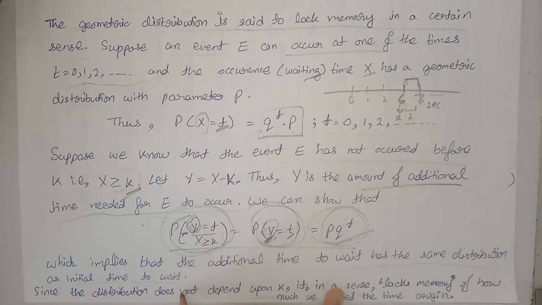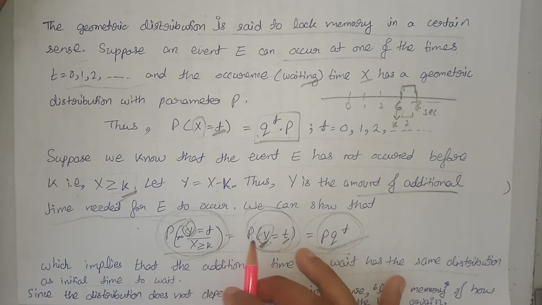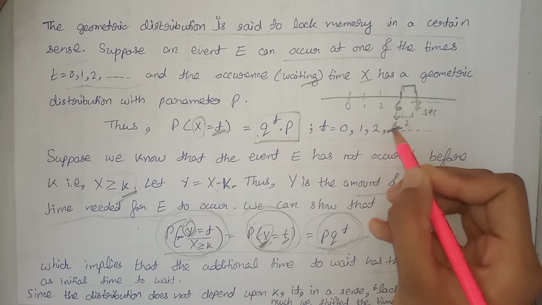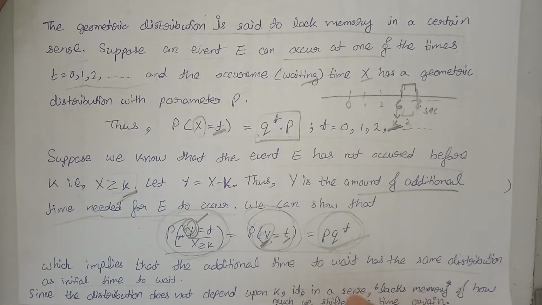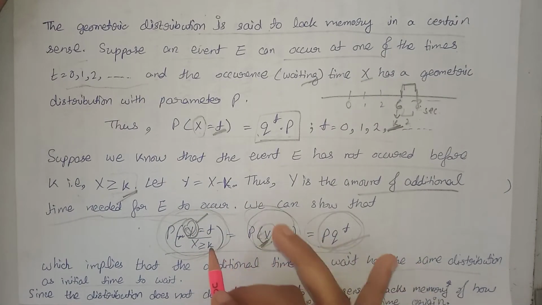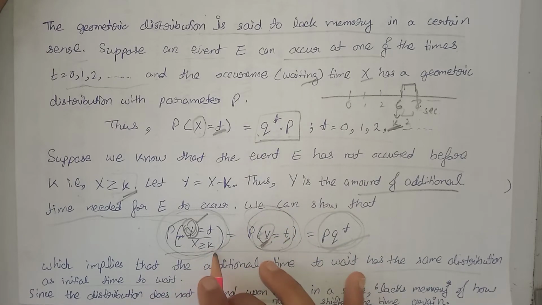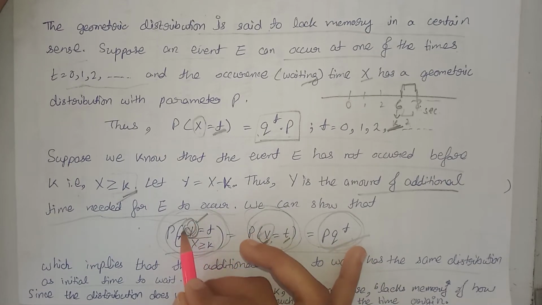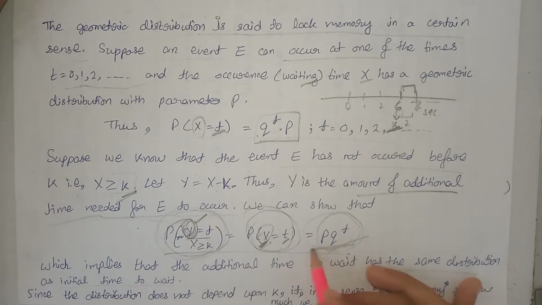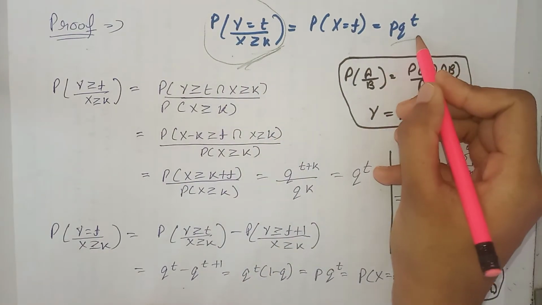Since the distribution does not depend upon k, it in a sense lacks memory of how much we shifted the time origin. We have already stated the value of k on which the value of Y depends. Now they are saying that whatever the value of k will be, there will be no effect on the answer. Whatever the value for k, the distribution of our Y is always equal to this term. So now we have to show that the value of this term is equal to this term.